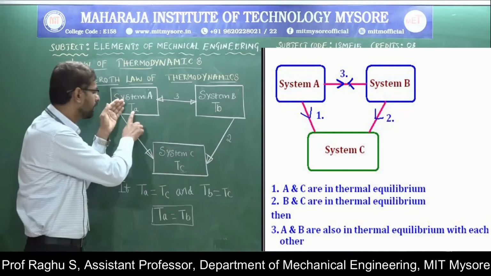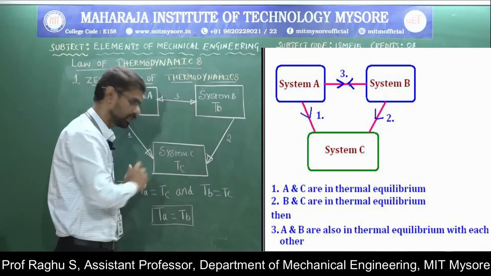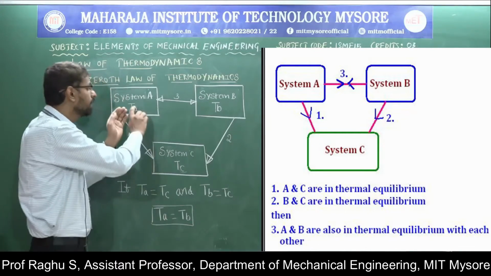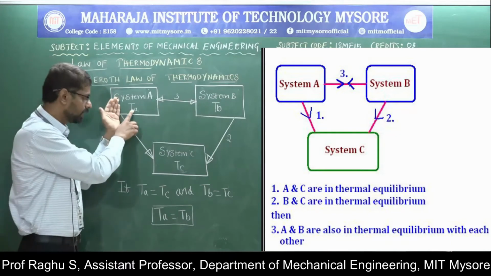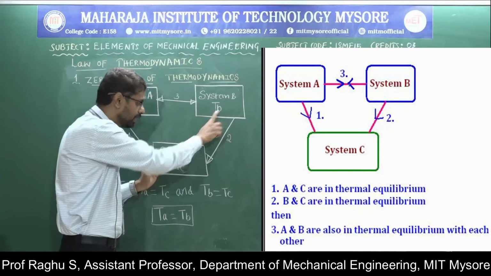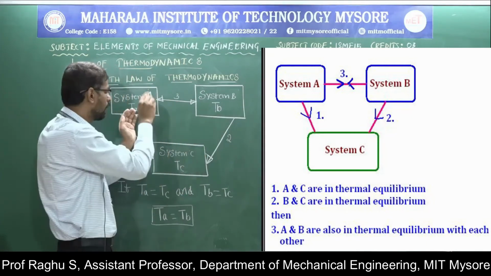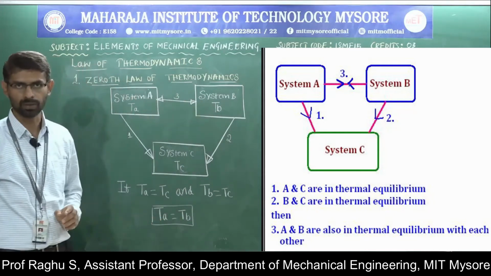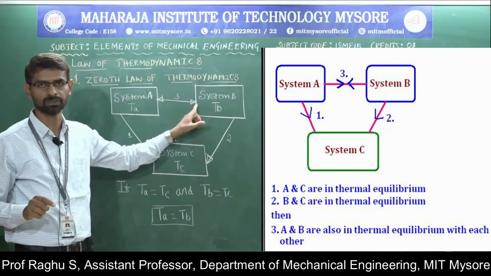Say if TA is equal to TC and if TB is equal to TC, then according to the zeroth law of thermodynamics, TA should be equal to TB. That means these two systems are in thermal equilibrium with each other.